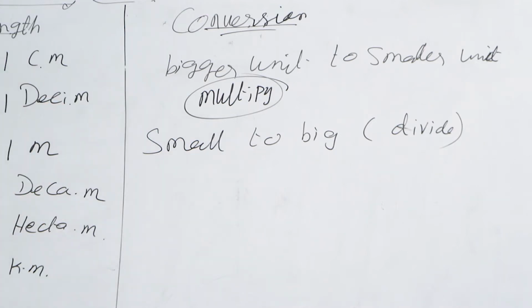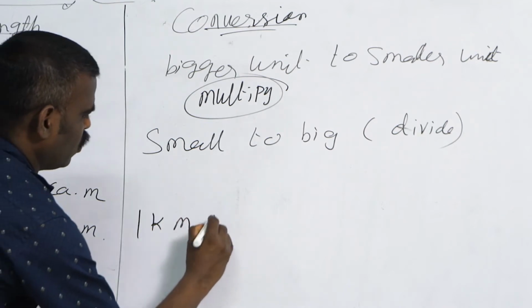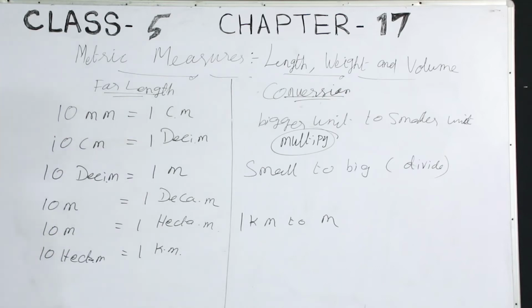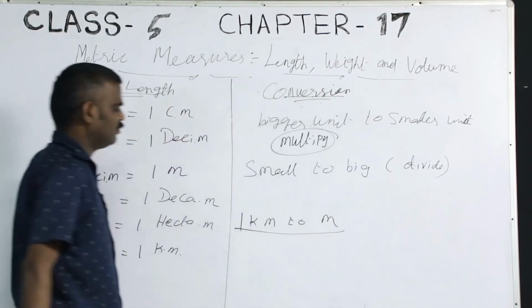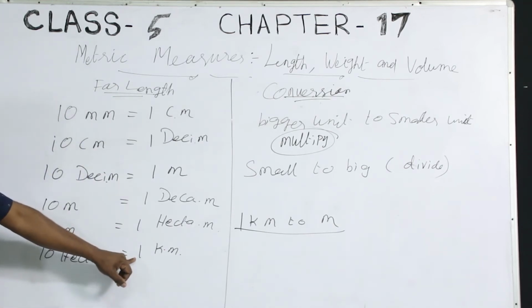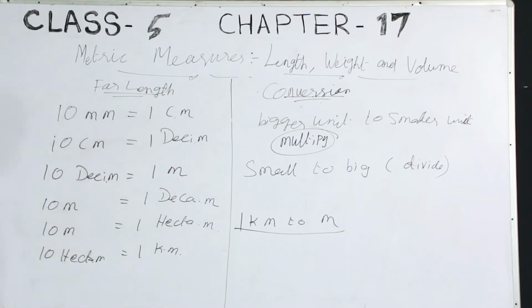Now, I am going to convert 1 kilometer to meter. How to convert? Kilometer is bigger, am I right? Meter is small. From kilometer to meter, how many zeros are there? 1, 2, 3.